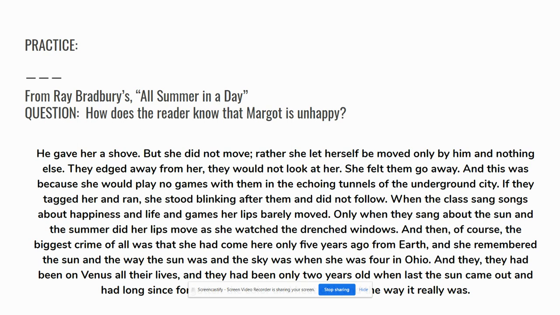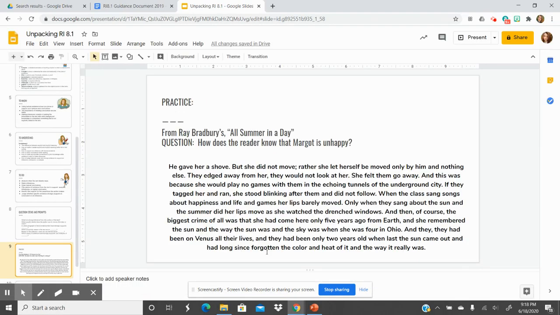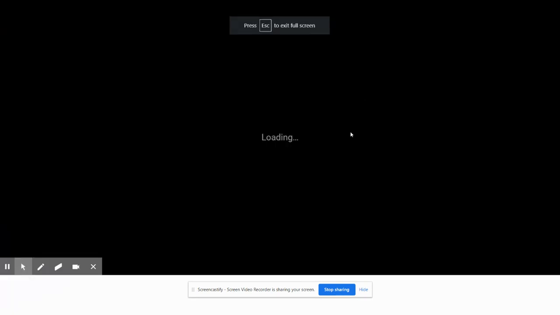And then, of course, the biggest crime of all was that she had come here only 5 years ago from Earth, and she remembered the sun and the way the sun was and the sky was when she was 4 in Ohio. And they had been on Venus all their lives, and they had only been 2 years old when last the sun came out, and had long since forgotten the color and heat of it and the way it really was.